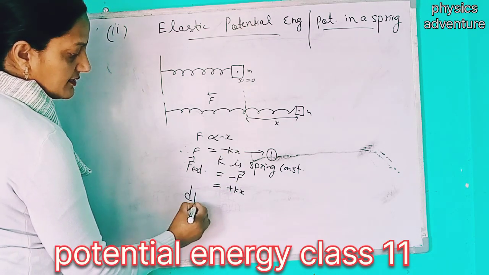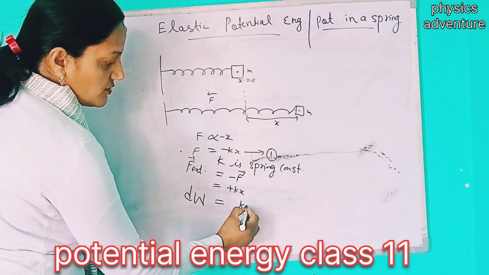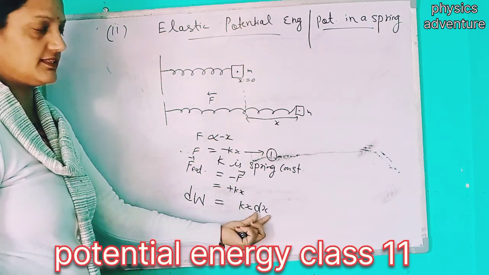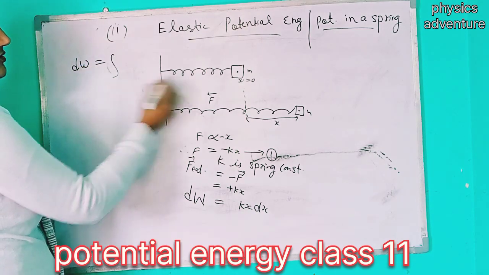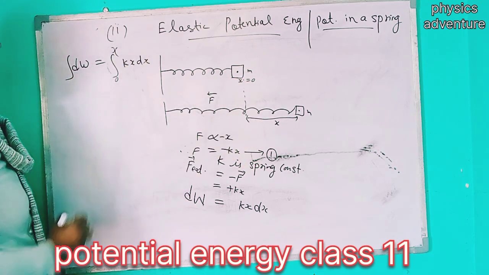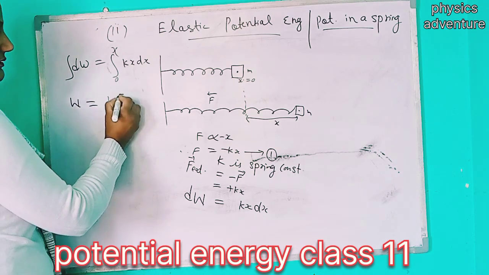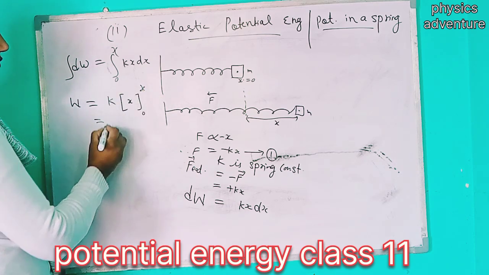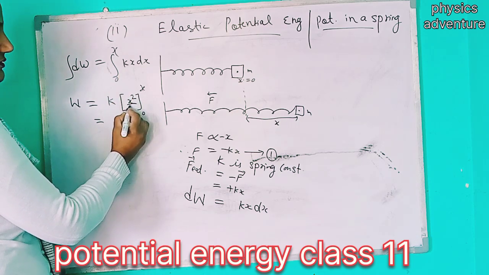So the total work done dW is force into displacement dx. Force is kx and displacement is dx. Now the total work done from the origin 0 to x is kx dx. Integrating on both sides, W is equal to k, a constant, times the integral of x from 0 to x, which is x square upon 2.